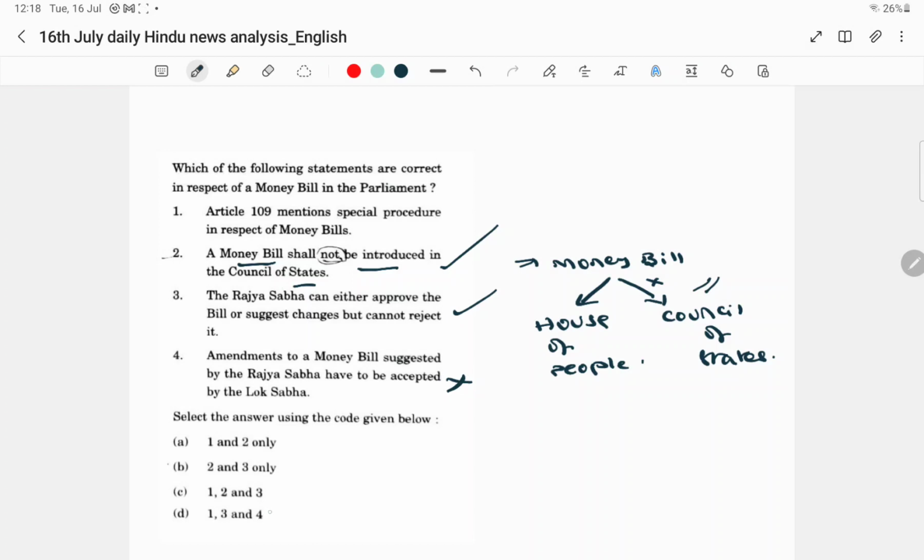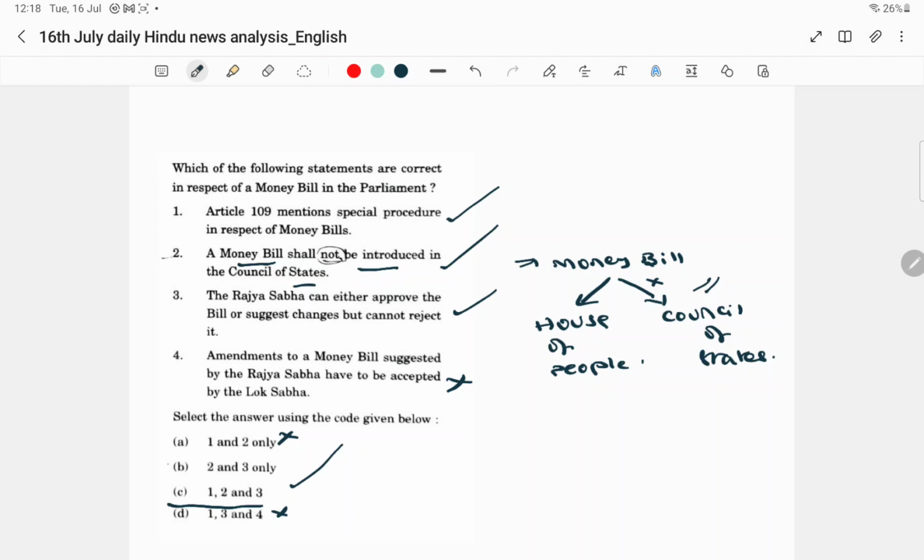So the fourth one is wrong. And you know that the third statement is correct. Now you are left with 1, 2, 3 only. Even the first statement, that article 109 mentions a special procedure with respect to money bills, is also a correct statement. And C, 1, 2, 3 only, is the answer.